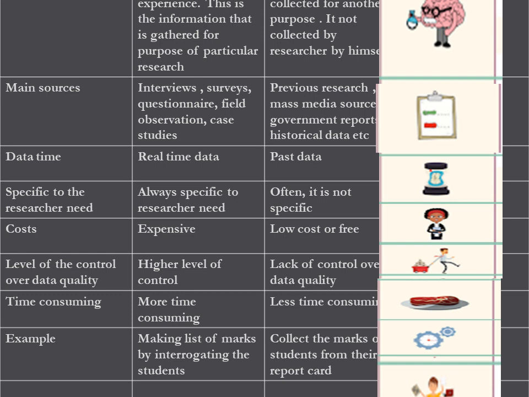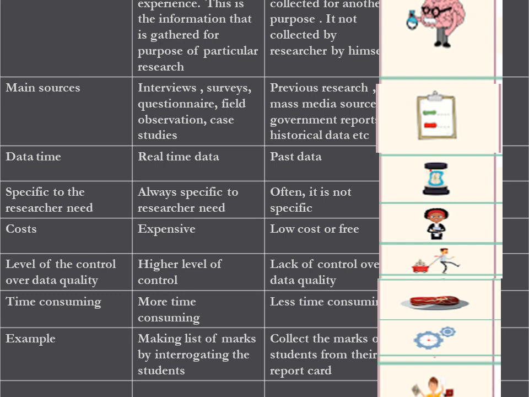Or we can also give another example. Suppose you want to know about the popular ice cream flavors among the kids in your locality. You will inquire with a large number of children by asking questions on their choices of ice cream flavor to collect the desired information. When it is asked directly by the investigator, and the investigator himself is collecting the data, that is called primary data.